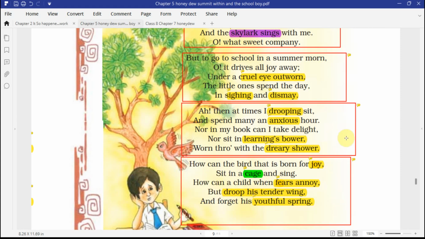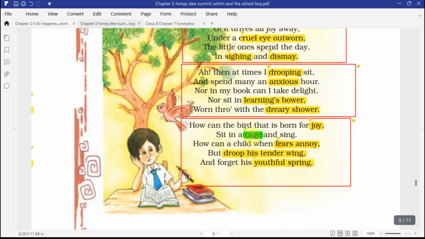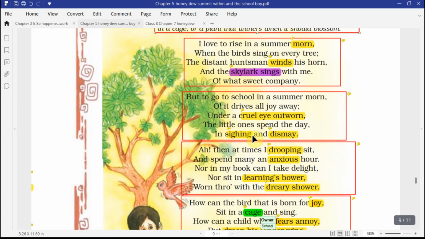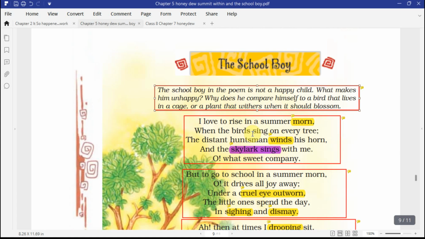If you look at this word cage, by this word we can think about a cage. And we can also think of it when he talks about his school and about a summer morning when the birds are singing on the tree, and he's talking about the winds also. With this description, we have an image in our mind. Now the fifth and final one is symbolism.